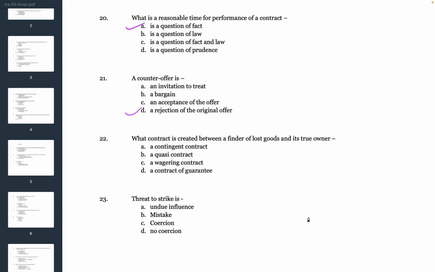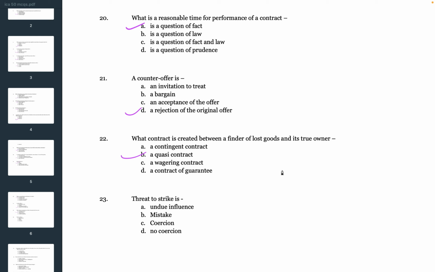Next question. What contract is created between a finder of lost goods and its true owner? A. A contingent contract, B. A quasi contract, C. Wagering contract, D. A contract of guarantee. So the answer is B. A quasi contract.